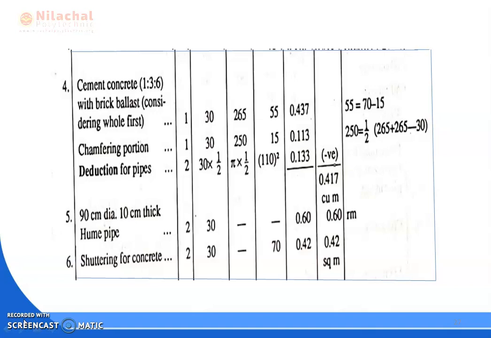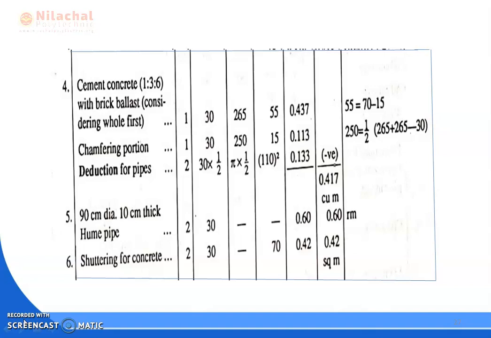In the previous class we discussed the cement concrete part, which consists of a 1:3:6 ratio with brick ballast, considering the whole first. Then we consider the chamfer portion. In the case of considering the whole, we consider from the bottom of the plaster cement concrete to the chamfer portion. Then we consider the chamfer portion only.